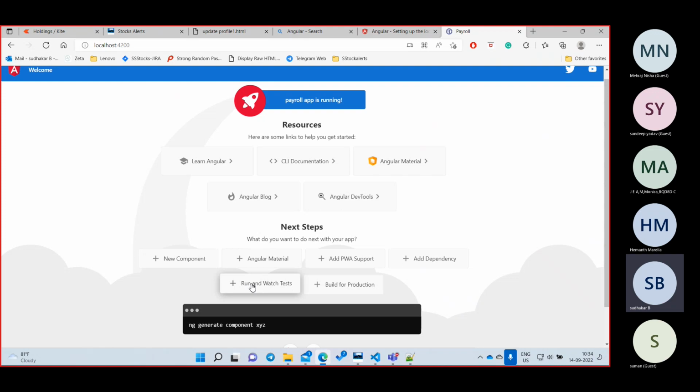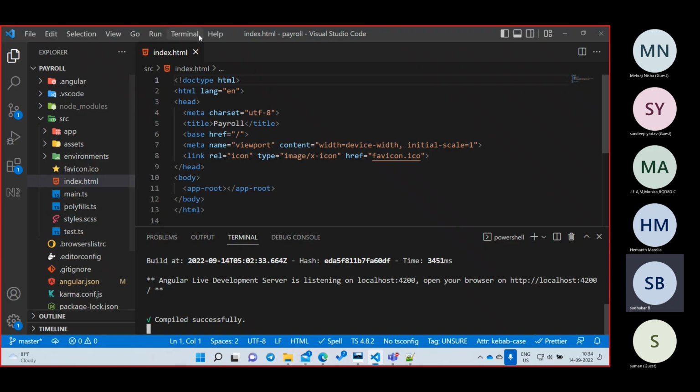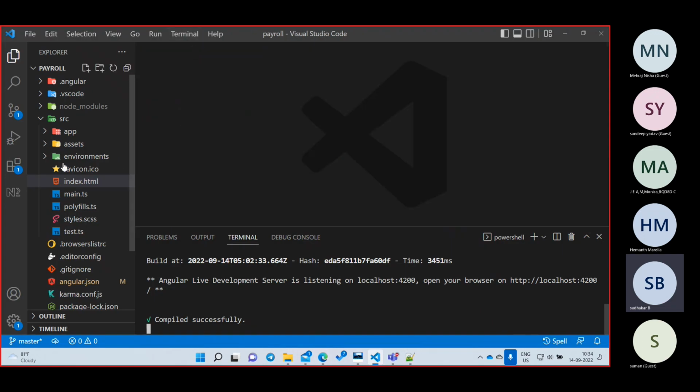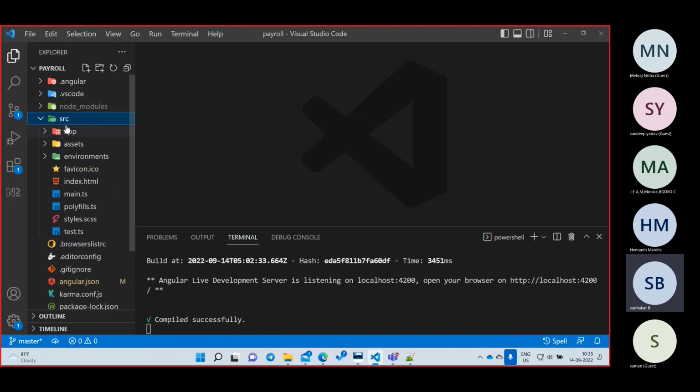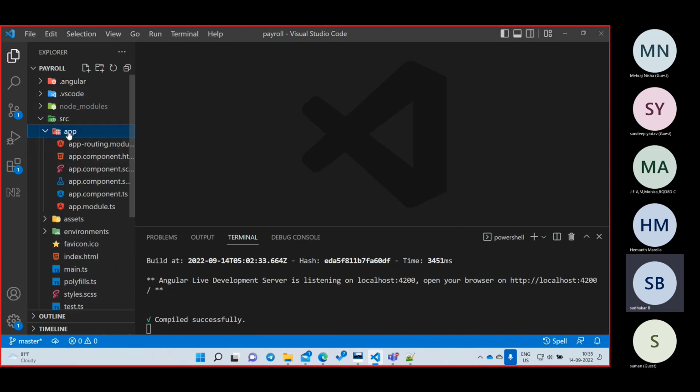Now you have created your project, you are running your project, and you are seeing the output also. Now I don't want to see all this. I want to see hello world or whatever I want. So for this reason, I'll go to my project. Open your src, inside the src open your app. Let me expand this so we'll see what is there.